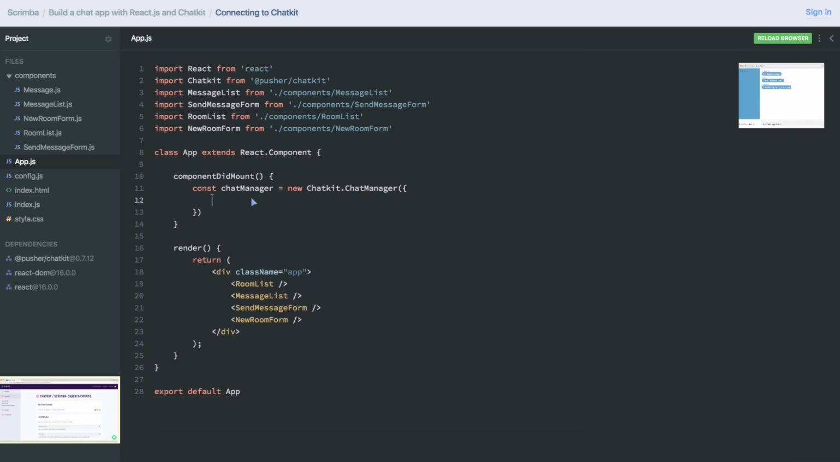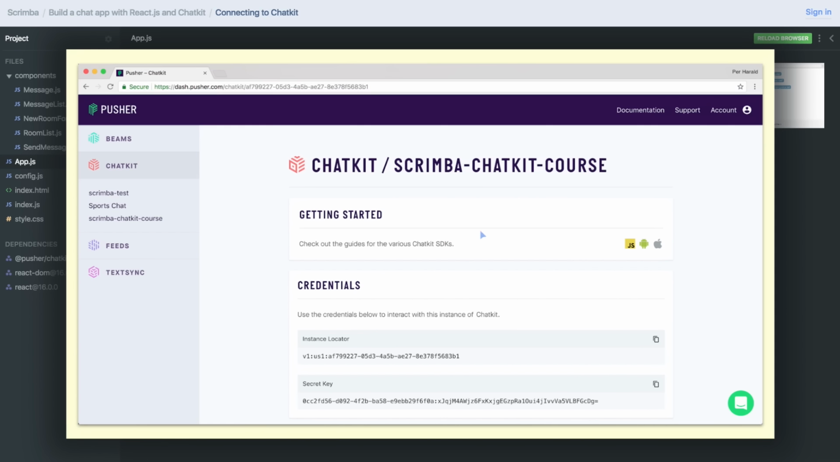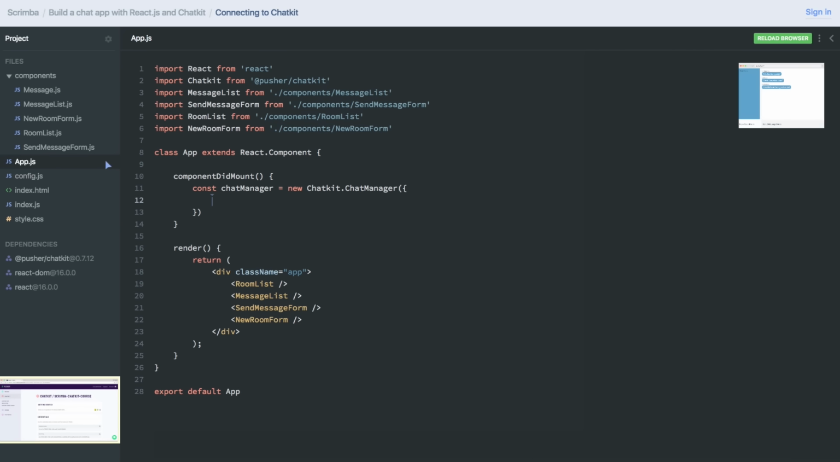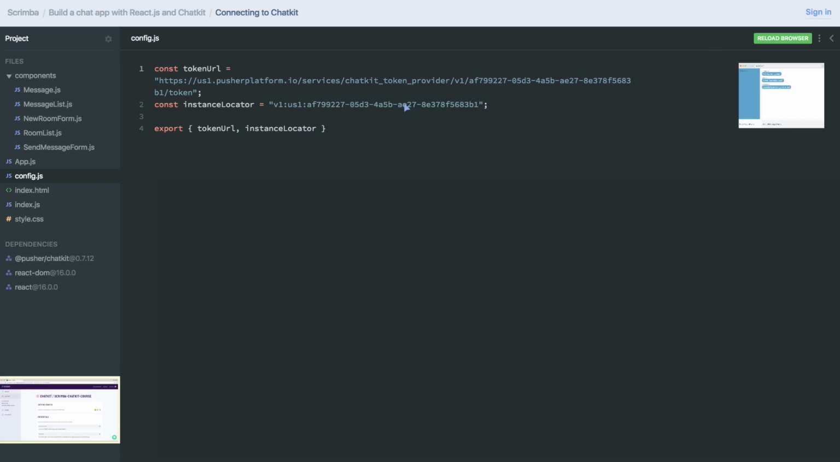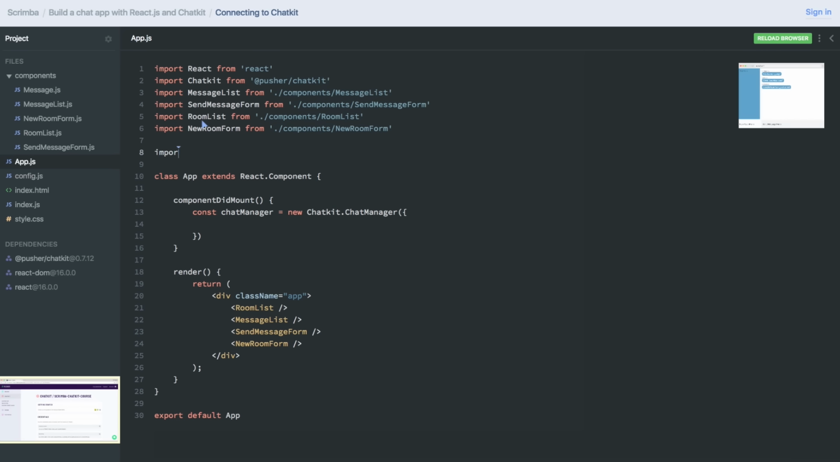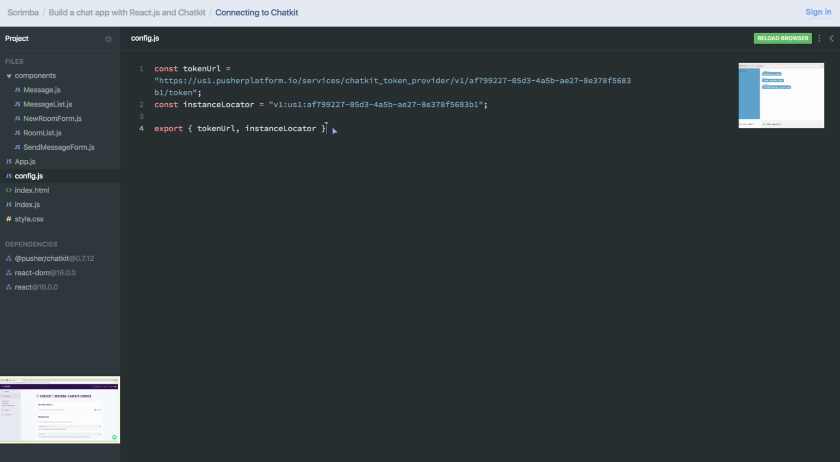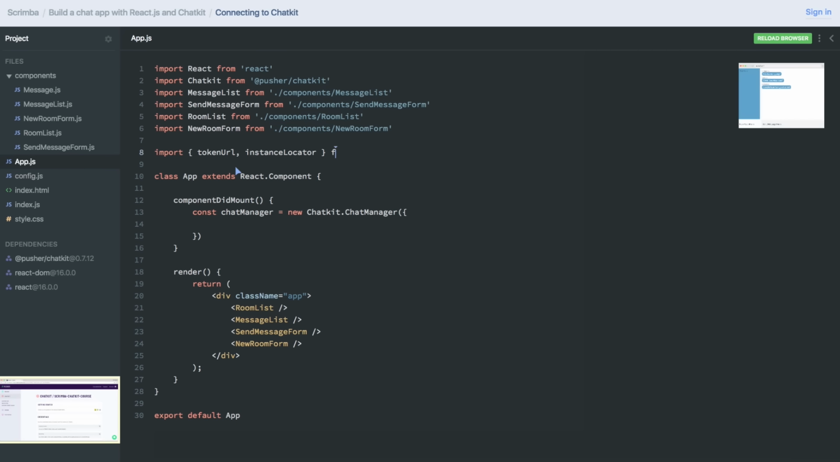First, we need our instance locator to tell Chatkit which instance we want to connect with. And that is the one we created here. It's called Scrimba Chatkit course. And here you can see that we're getting an instance locator. Now, I've copied this one to the config.js file. Here it is. And I'm exporting this one along with another one, which we'll look at in a minute. So I'll simply do import, I'll just copy these two from config, like that. Now I can do instance locator, like that.